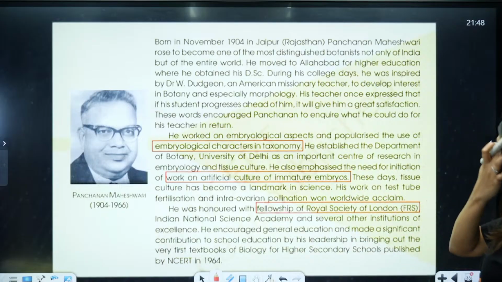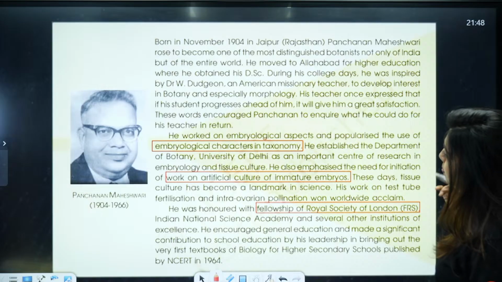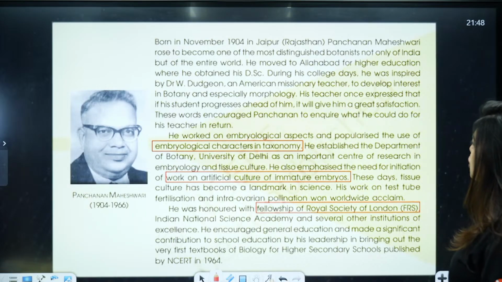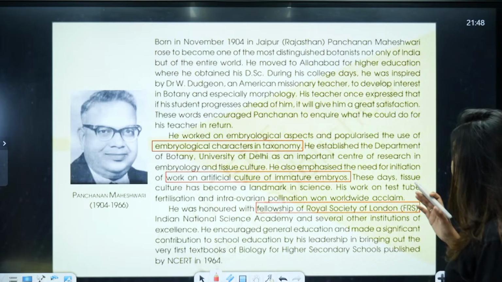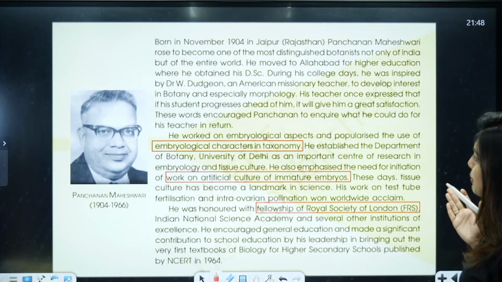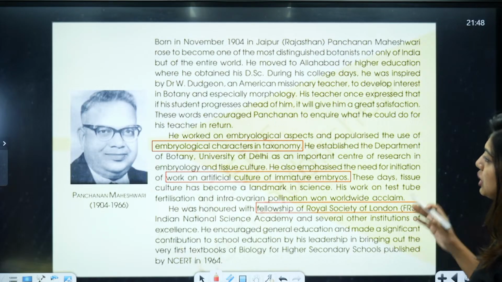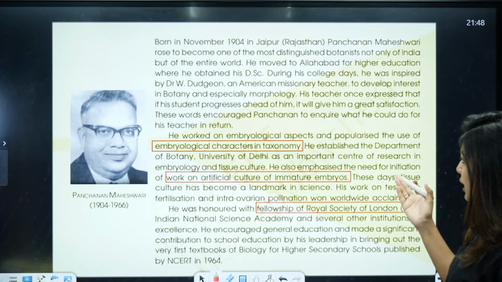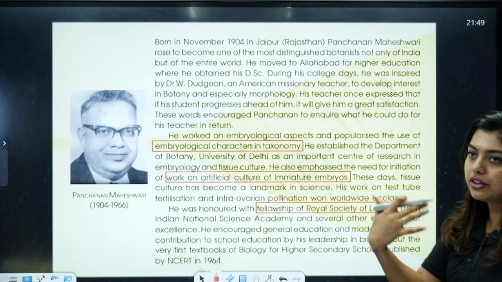Okay, during his college days, he was inspired by Duggan, an American missionary teacher, to develop interest in botany and especially morphology. His teacher once expressed that if a student progresses ahead of him, it will give him great satisfaction. These words encouraged Maheshwari to inquire what he would do in return for the teacher.